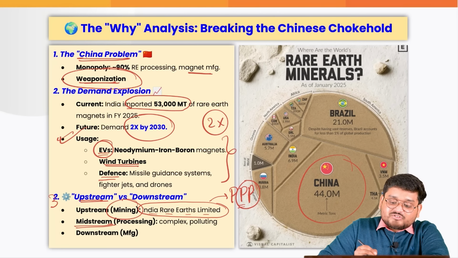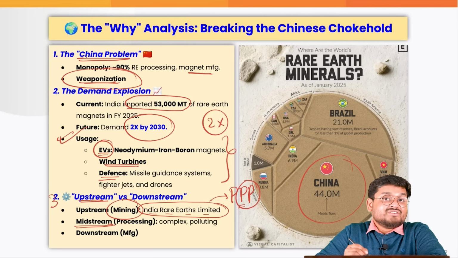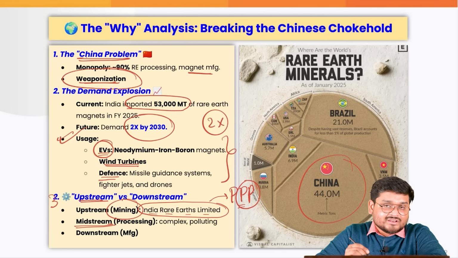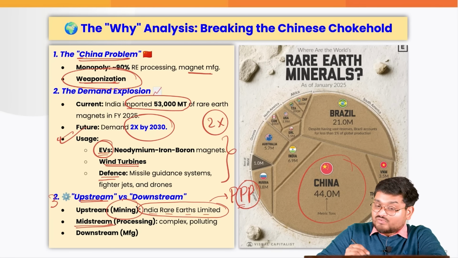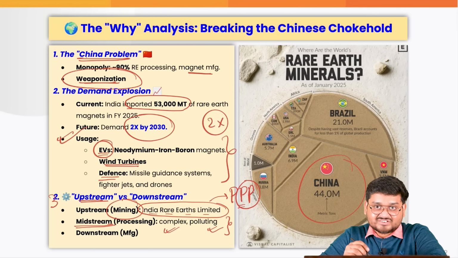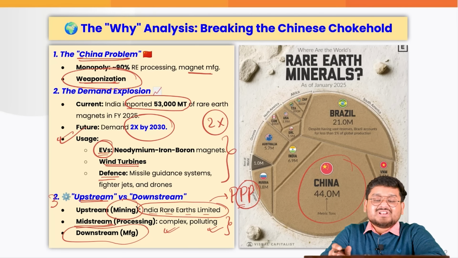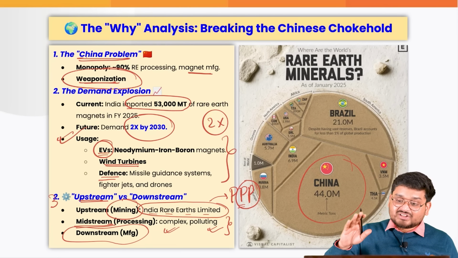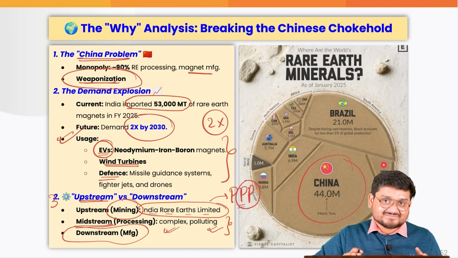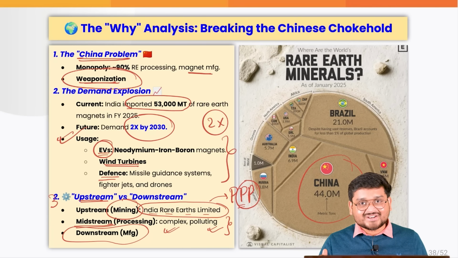Also, we have to undertake the processing on a very serious vein, because China has dominated the processing side. We have to understand the processing of rare earth materials is heavily polluting and complex. So we need better technology and funding for the same. And for the downstream, we have launched this initiative. So let us have a comprehensive development of the rare earth scenario as of now. Now we'll be moving on to the next prelims pointer.